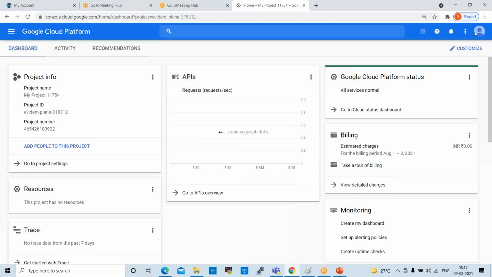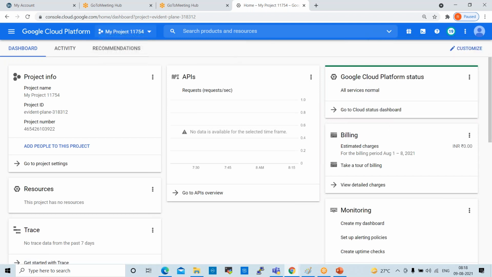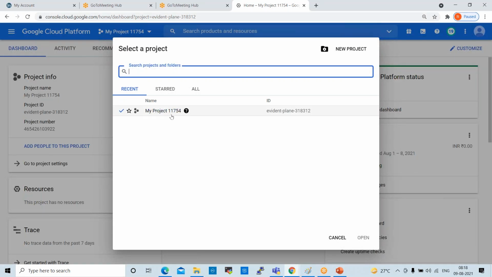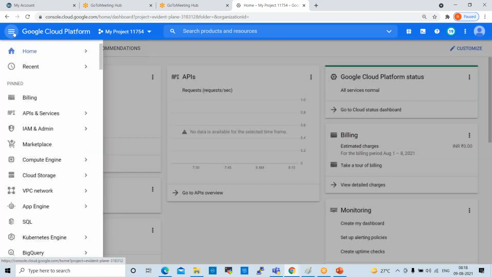console.cloud.google.com. So this is my project ID. You can select this. Now if you want to create storage, go to the navigation menu, Cloud Storage, and click on this.